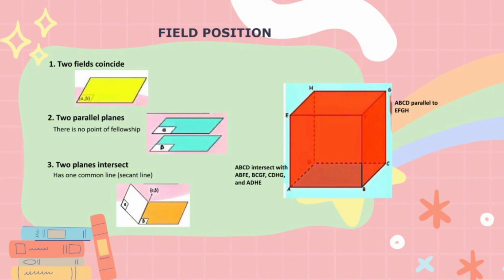Two planes are said to be parallel if the two planes do not have a common point, as in the picture to the side. And third, two planes intersect. Two planes are said to intersect if the two planes have a common line, as in the picture to the side.